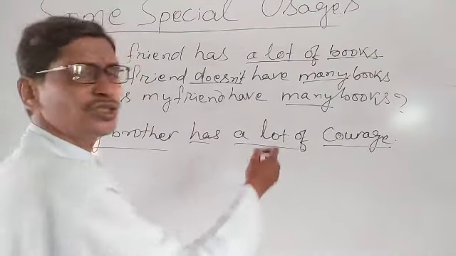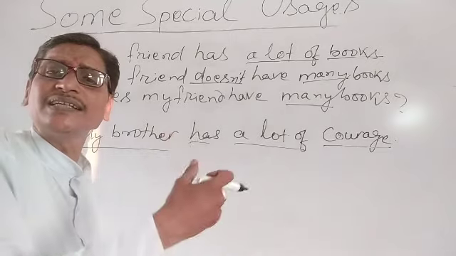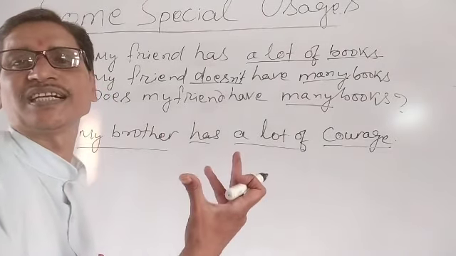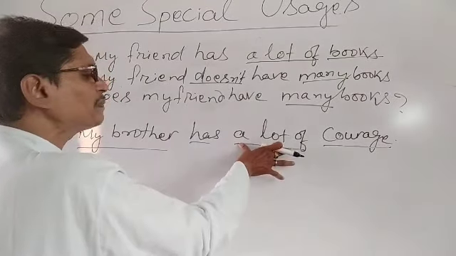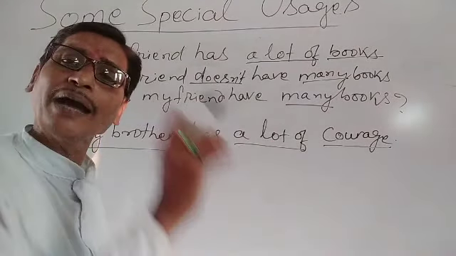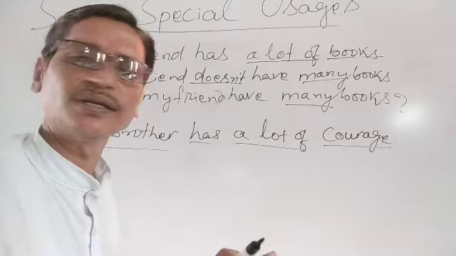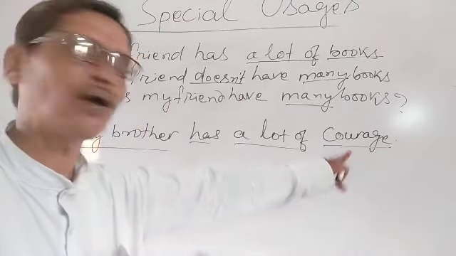Here we have used a lot of because our sentence is a positive sentence. If it is negative or interrogative, in place of a lot of, we have to use much because it is an uncountable noun.